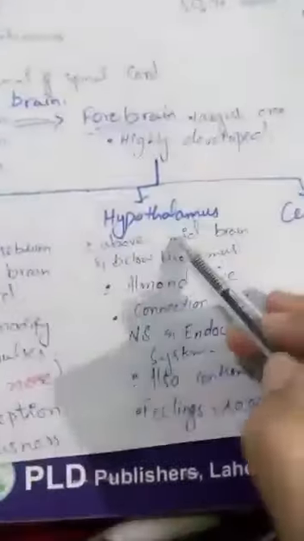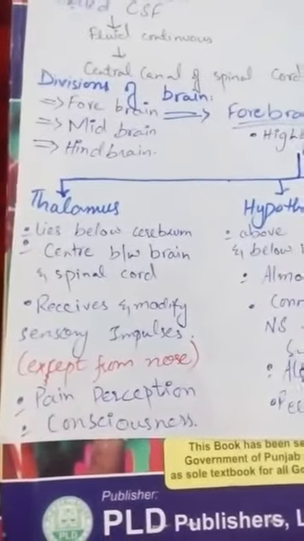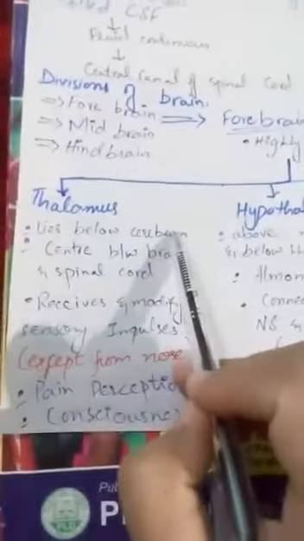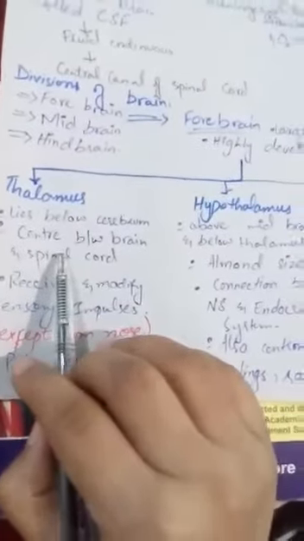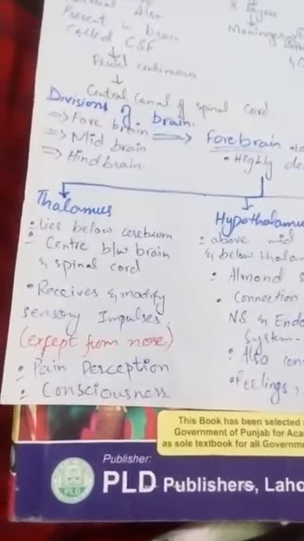The forebrain is further divided into three parts: thalamus, hypothalamus and cerebrum. Firstly we discuss the thalamus. The thalamus is the part which is present below the cerebrum. The cerebrum is the third part, and the thalamus is present below it, so it also acts as the center between the brain and spinal cord. Messages can be exchanged between the brain and the spinal cord through the thalamus.